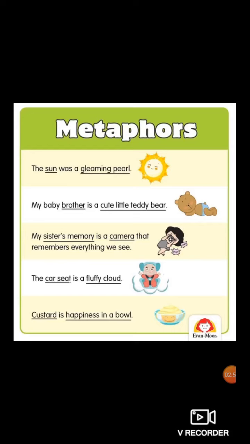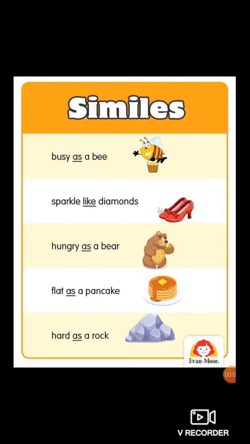Now let's see more examples of simile. Yes students, here are the examples of similes. First example is given here, busy as a bee. Now the word as is used, so it's known as simile. Direct comparison is done. Also, which word is used here?